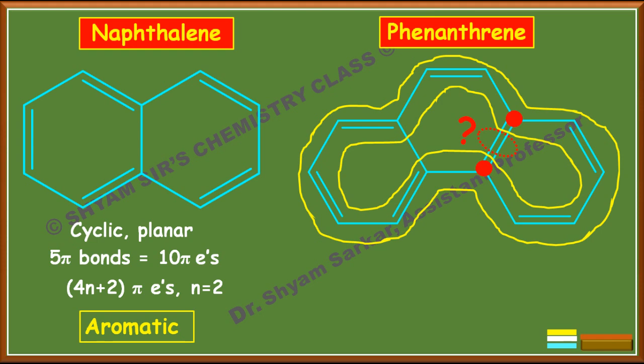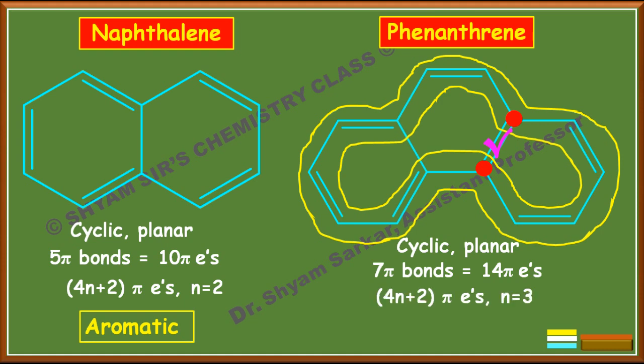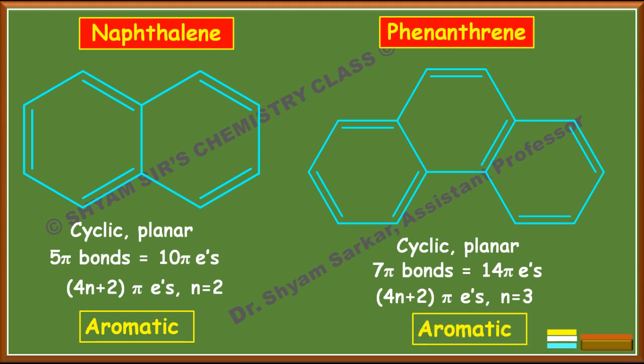So if the carbon atoms which form this pi bond fall within the two rings, we should consider this type of pi bond also for the calculation. So you will calculate for 7 pi bonds. 7 pi bonds means a 14 pi electron system, and it matches the 4n plus 2 pi electron system where n equal to 3. So this compound is also aromatic. In this way you should consider fused rings.